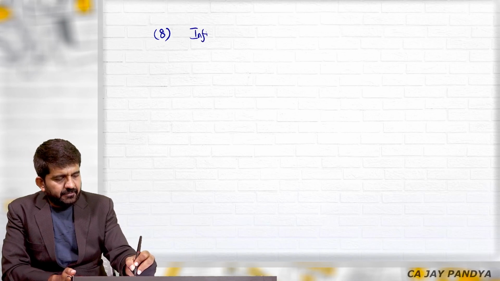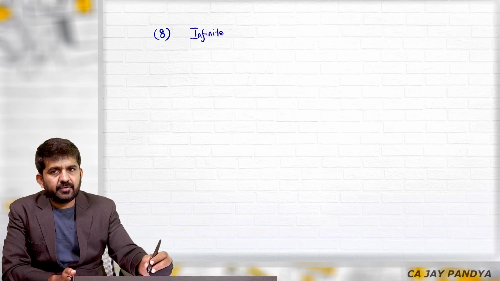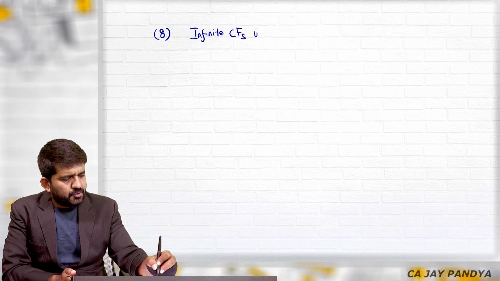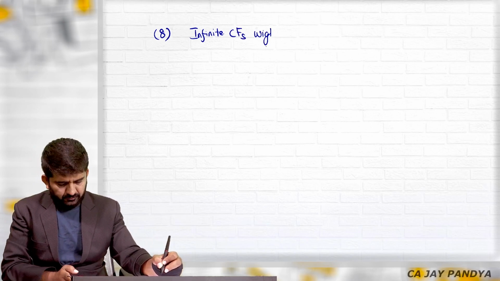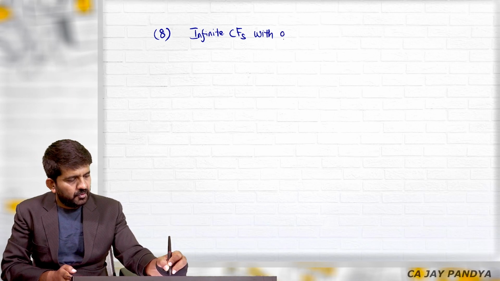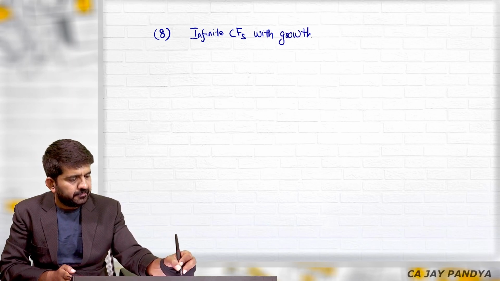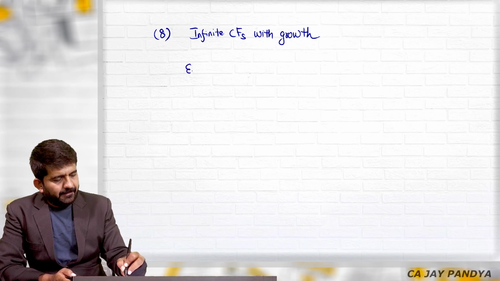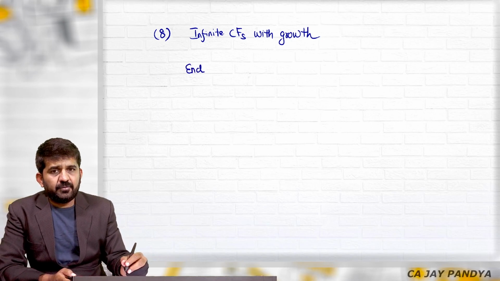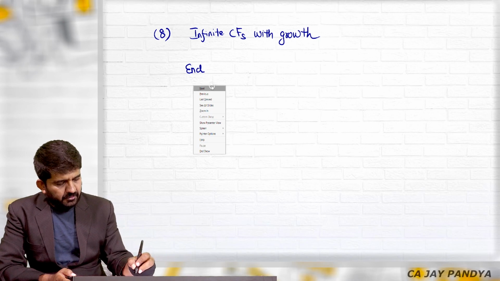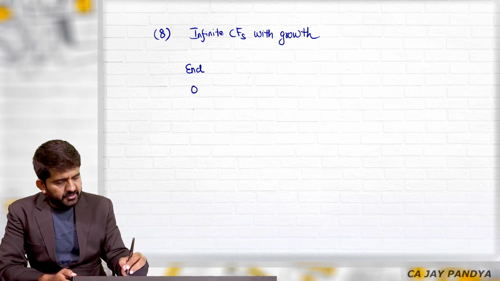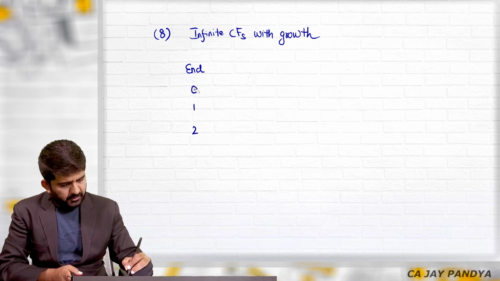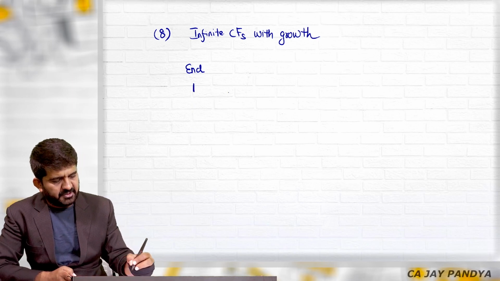Let us go to the eighth one. It is infinite cash flow, but with growth. See what is the case? At the end of 1, 2, 3... it should start with 1, it cannot start with 0.